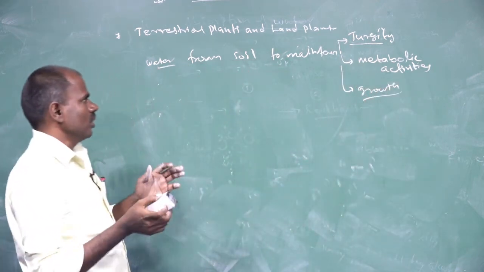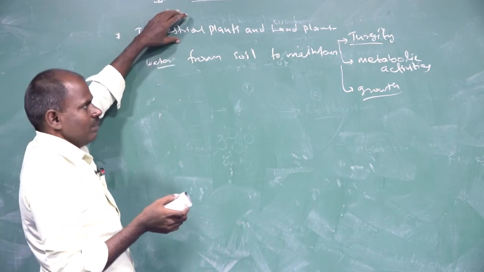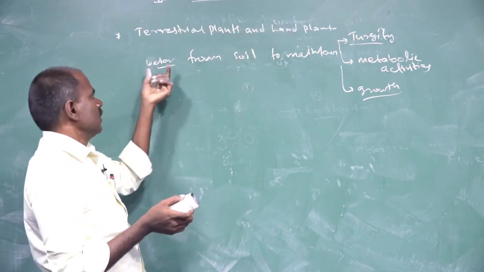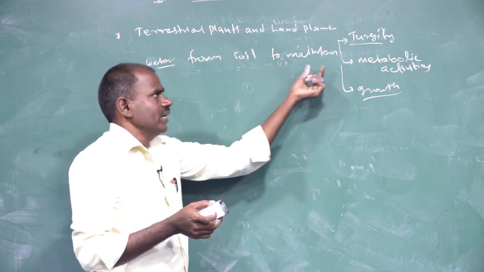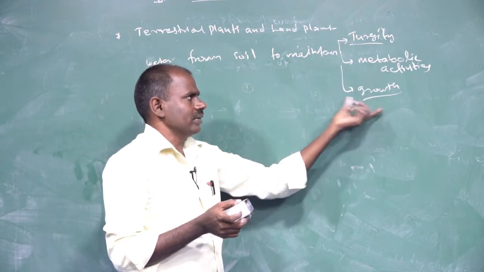So absorption of water is a process involved only in terrestrial plants and land plants, taking water from the soil to maintain turgidity, metabolic activities and growth.